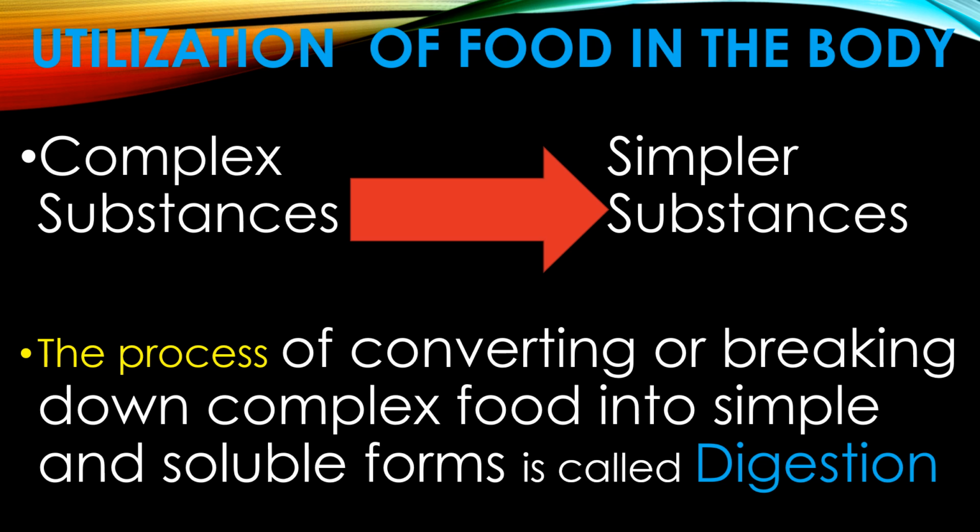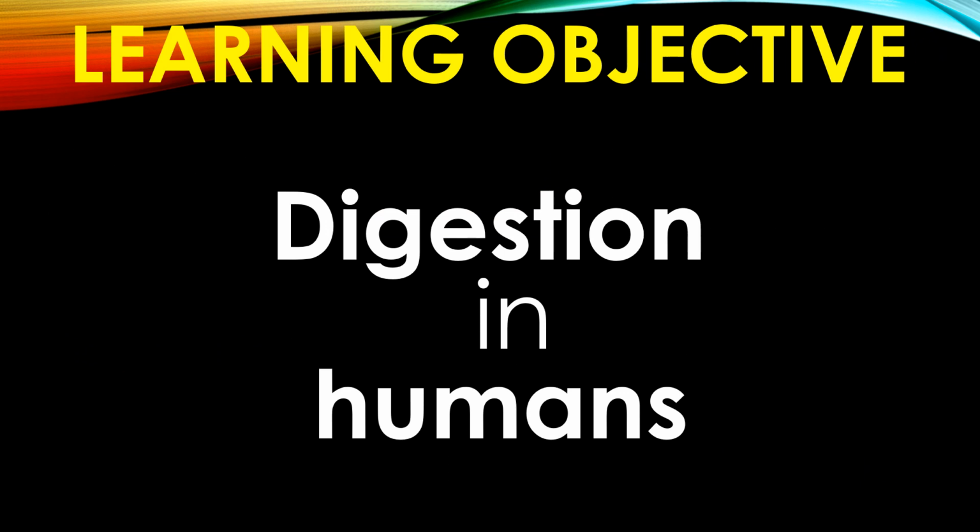Now understand that this conversion of complex food into simple substances takes place inside our body. This process of converting or breaking down complex food into simple and soluble forms is what is known as digestion. Today, we are going to start our discussion on the topic digestion in humans.